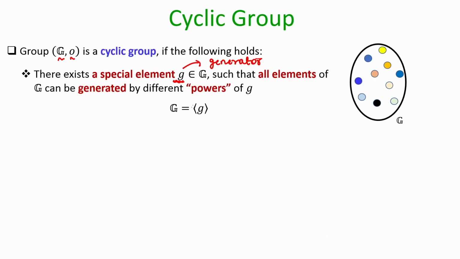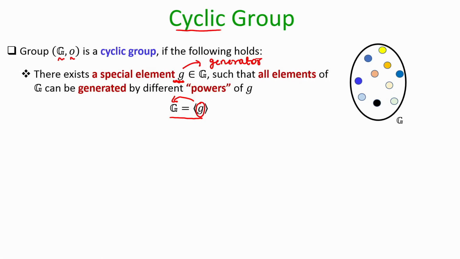So, if we have this special element, namely a generator, available in the group, I will call my group a cyclic group and I use this notation. This notation basically says that small g can act as a seed and reproduce the entire set big G by computing different powers of this generator. Of course, there can be multiple generators possible in a cyclic group. What a cyclic group says is that if you can show me the existence of at least one generator, I will call the group a cyclic group.